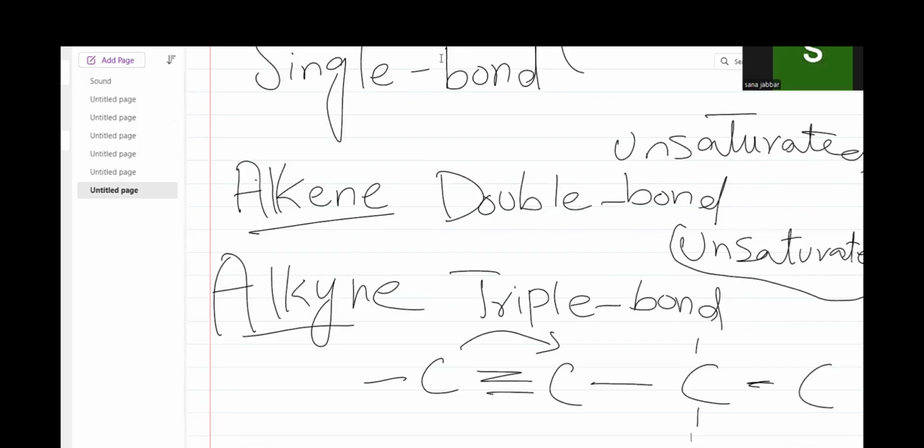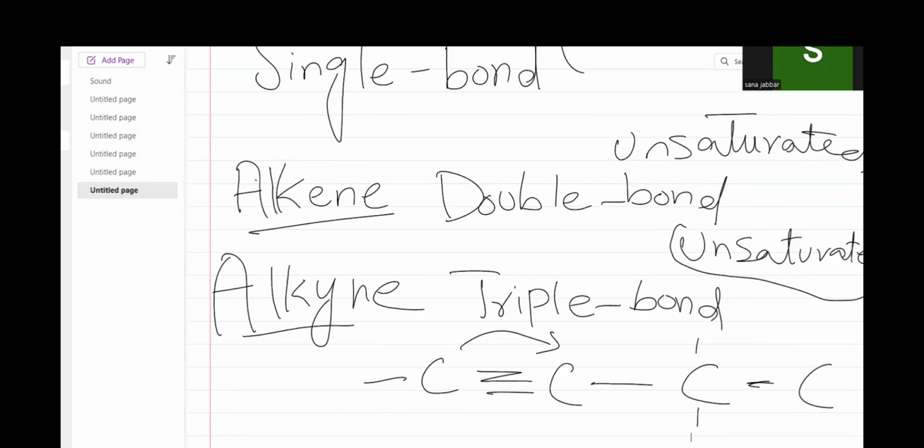I really hope that you have understood all the points. I have concluded all three groups with the basic difference between them. The alkane is called saturated and is always saturated. Alkene is unsaturated and alkyne is also unsaturated. Means only alkane is saturated. And the difference between their general formulas is that we subtract 2 from every functional group. I really hope you have understood all the points.